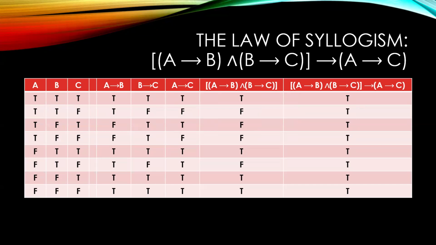The law of syllogism. And so this is an important one in philosophy. If A implies B and B implies C, then A implies C. And so this is how we can string together if-then statements. This is how we can string together conditional statements. If we have a series of conditional statements, then all we need to do is start with that first one and we can kind of knock over that first domino and we can get all of the remaining conclusions.